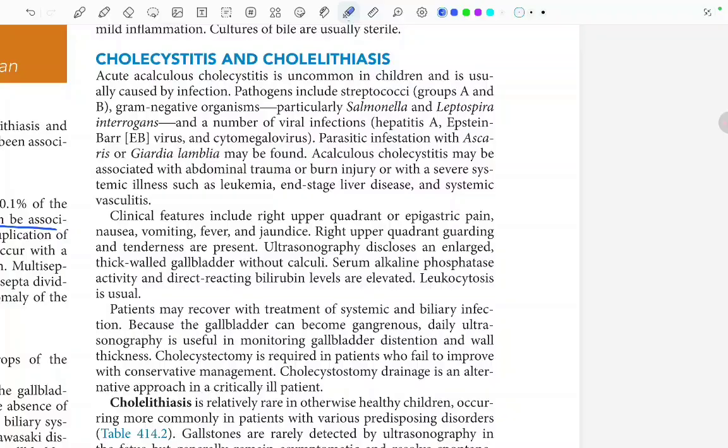Clinical features include right upper quadrant or epigastric pain. So patients with cholecystitis will have right upper quadrant or epigastric pain, nausea, vomiting, fever, and jaundice. Right upper quadrant guarding and tenderness are present.